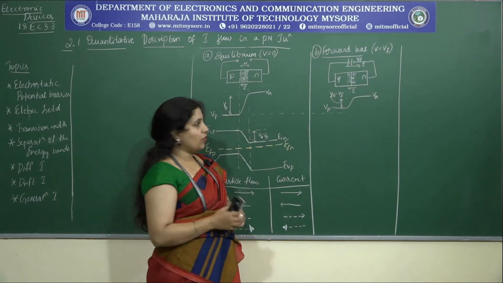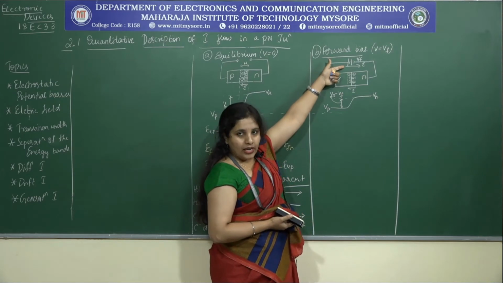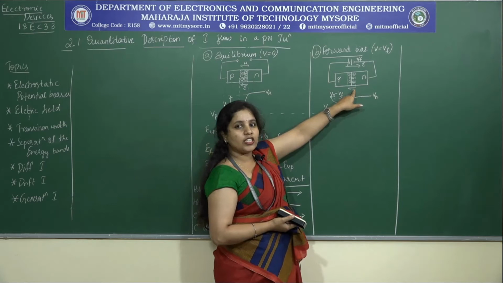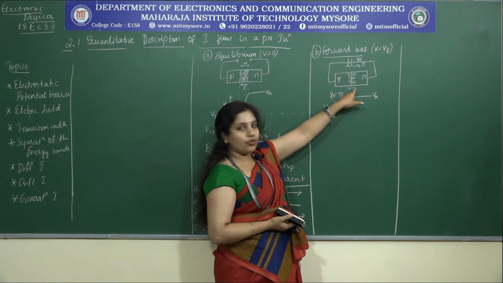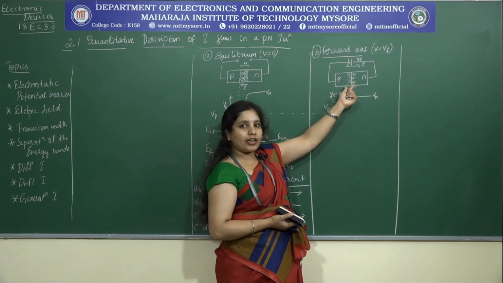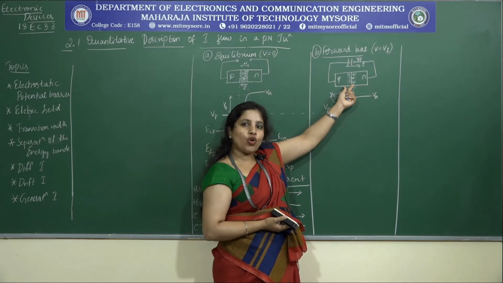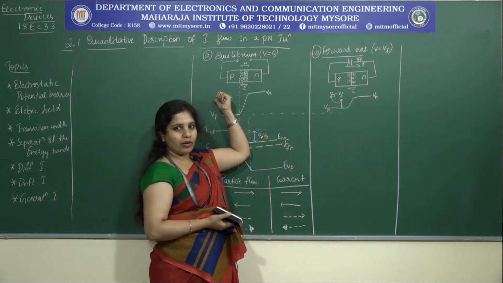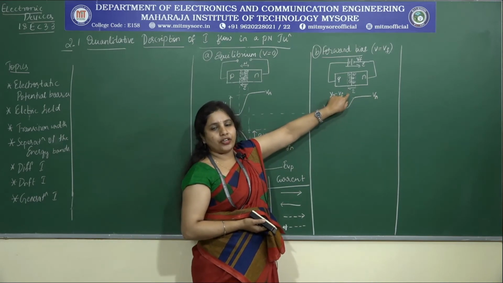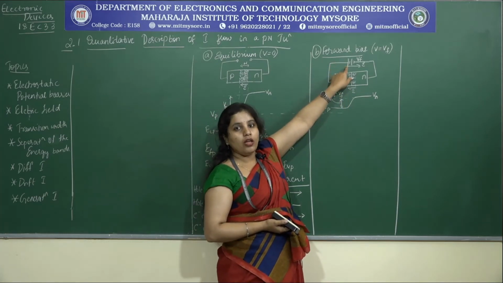They are opposite in nature, which indicates that the applied electric field is opposite to the electric field built in the transition region. As a result, the resultant built-in electric field reduces. It is no longer the same as in the equilibrium condition. So the built-in electric field gets reduced because it is opposing the applied electric field.